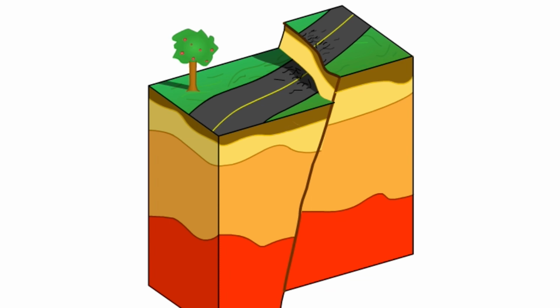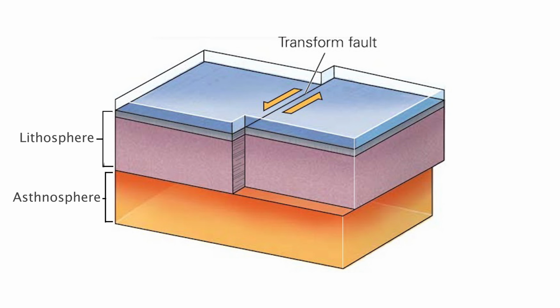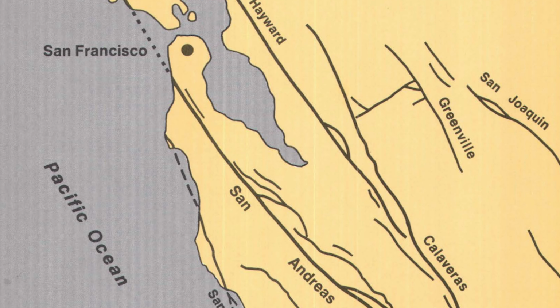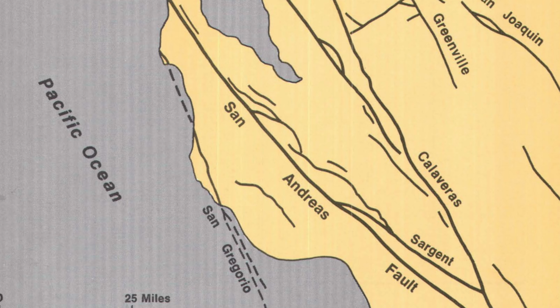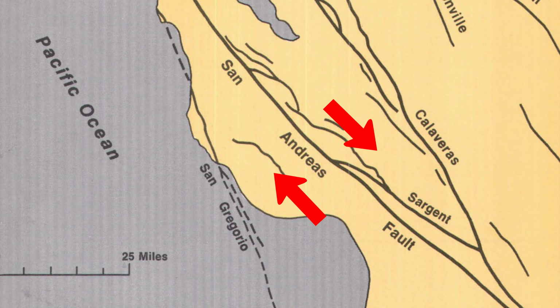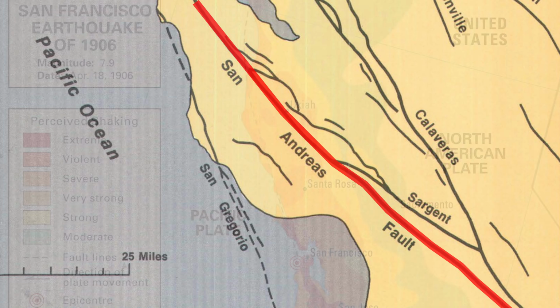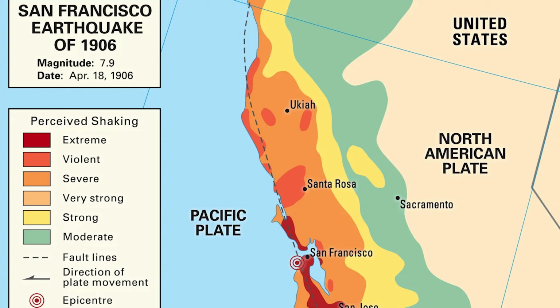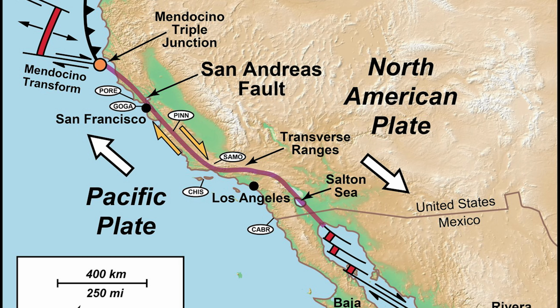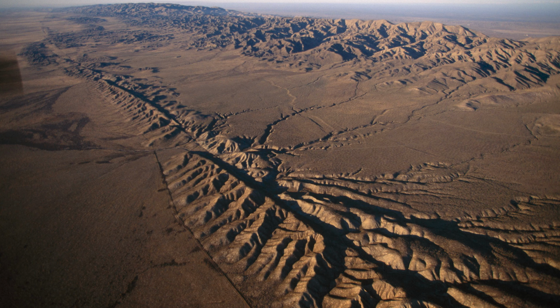And finally, there is transform boundaries. This is when 2 plates move past each other. The movement does not create nor destroy crust as 2 plates slide past each other. There's a lot of friction and scraping. Tension builds up along the fault line. The slippage of the movement releases a tremendous amount of energy. This is generally where most earthquakes occur. An example of this is seen at the San Andreas Fault.